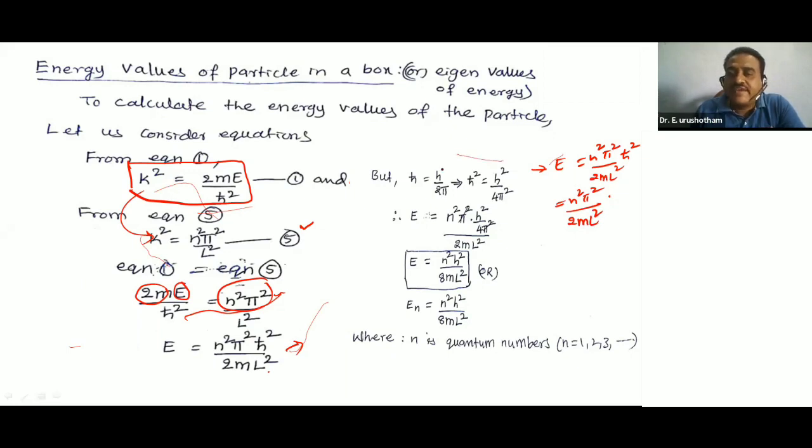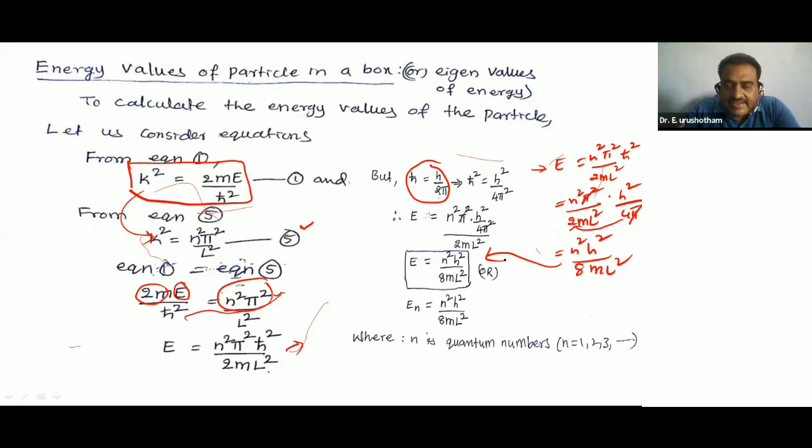So h bar square. h bar is equal to h by 2 pi. This is called the reduced Planck's constant. Squaring both sides, h bar square is equal to h square by 4 pi square. Substituting here h square by 4 pi square, pi square gets cancelled. So n square h square by 8 m L square. So we get this equation: E is equal to n square h square by 8 m L square, or En is equal to n square h square by 8 m L square. This equation is known as the eigenvalue of energy.